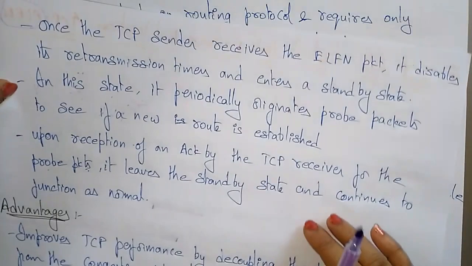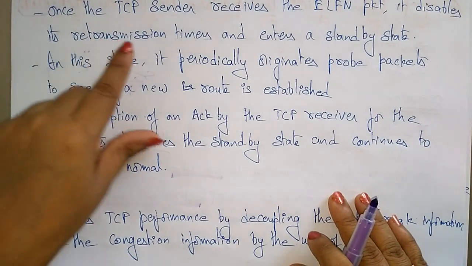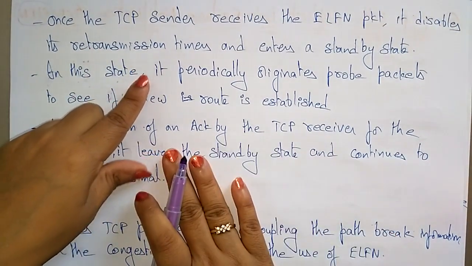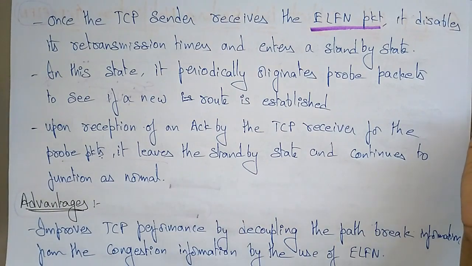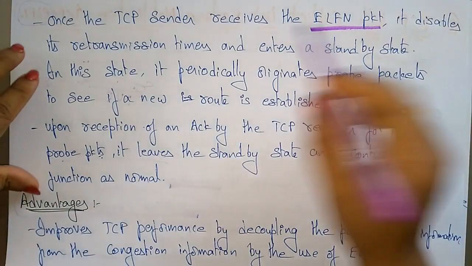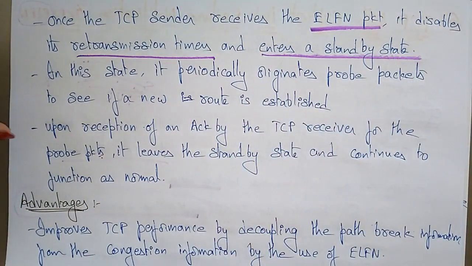Once the TCP sender receives the ELFN packet, explicit link failure notification, it disables the retransmission timers and enters a standby state. As in the feedback protocol, whenever it receives a failure notification, the sender is snoozed.